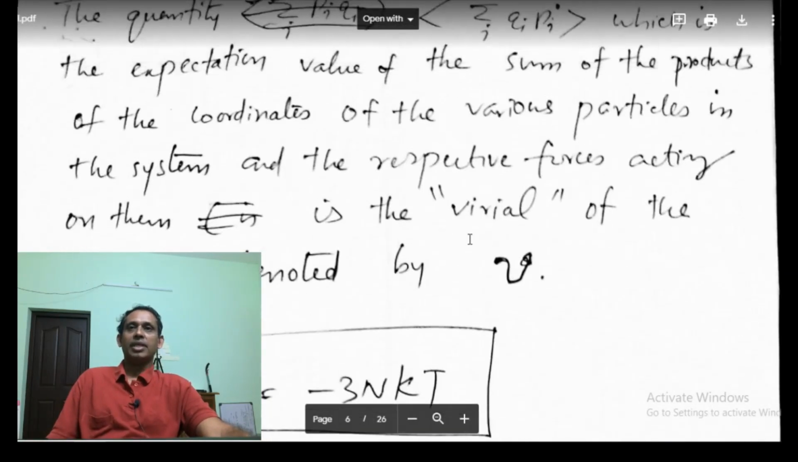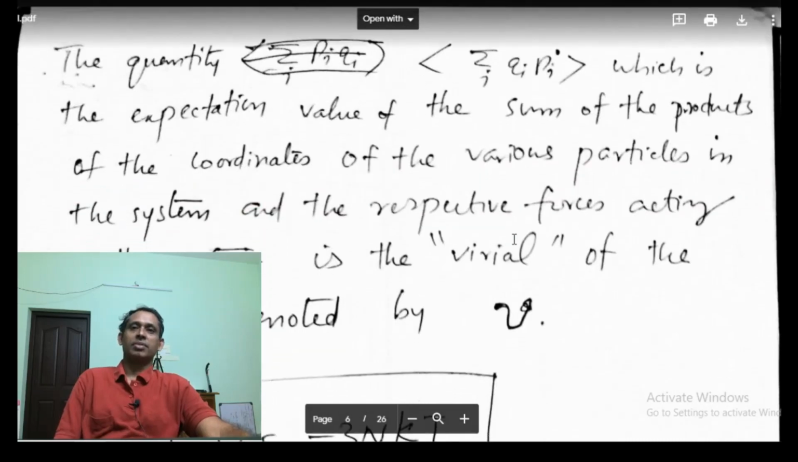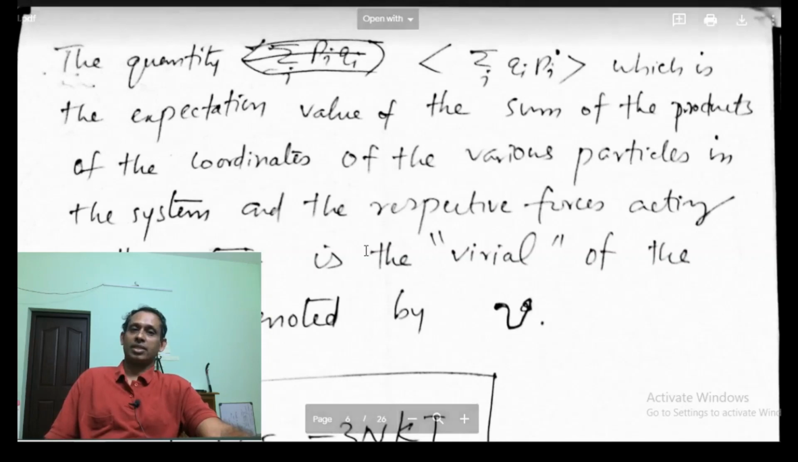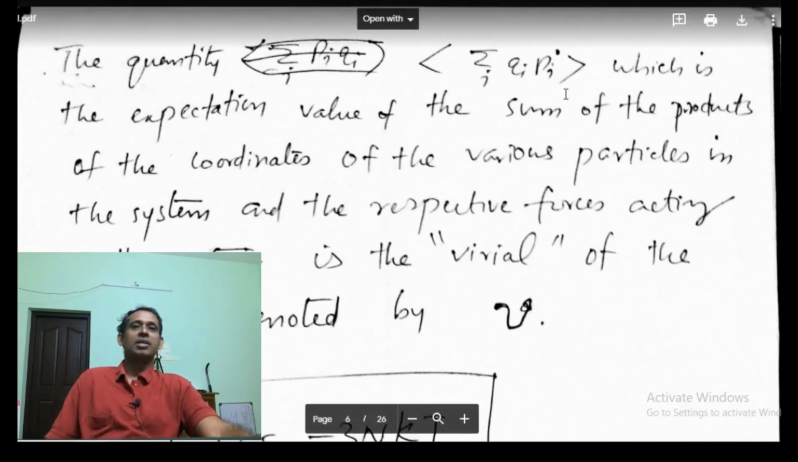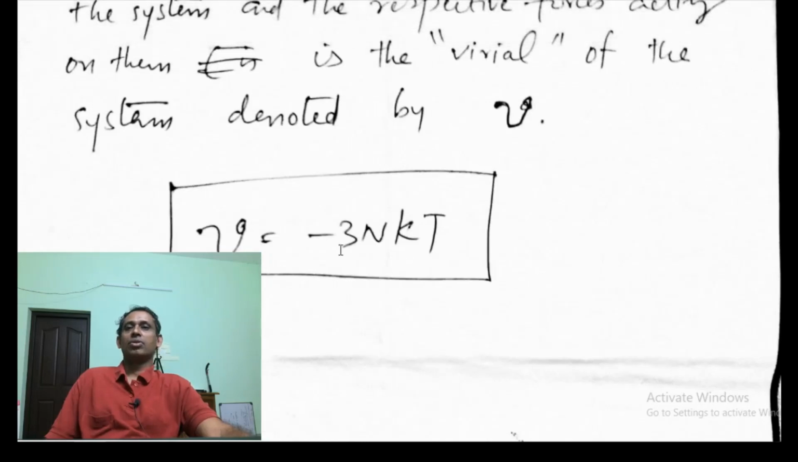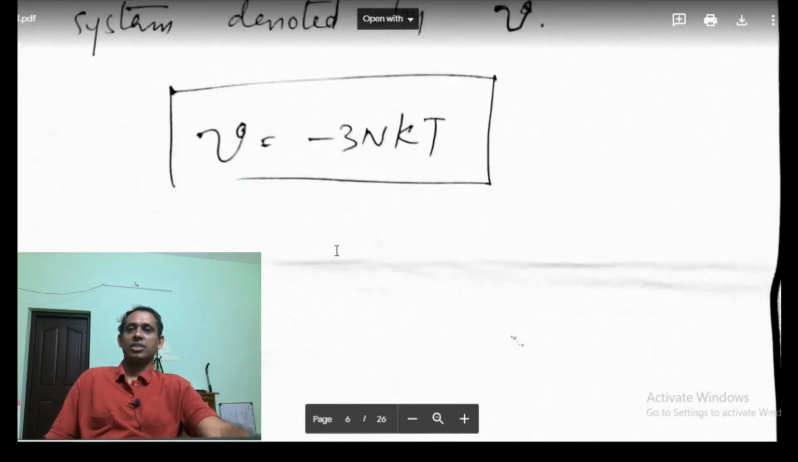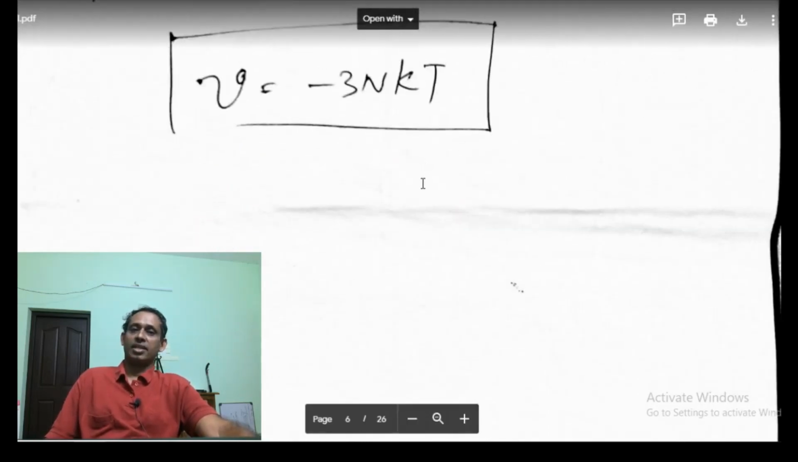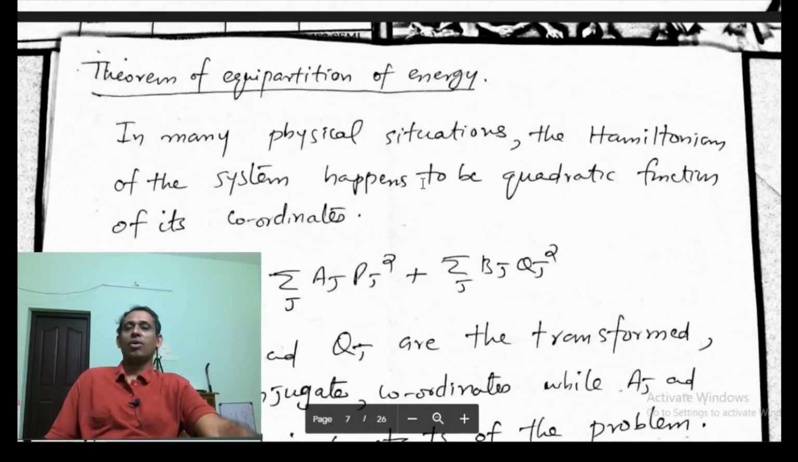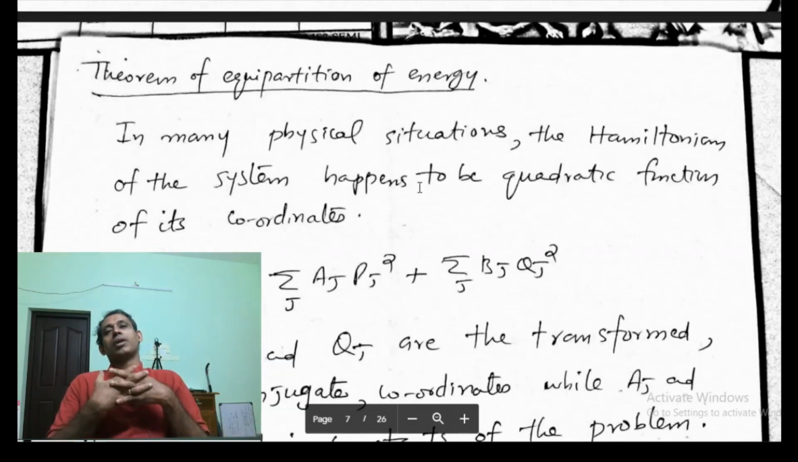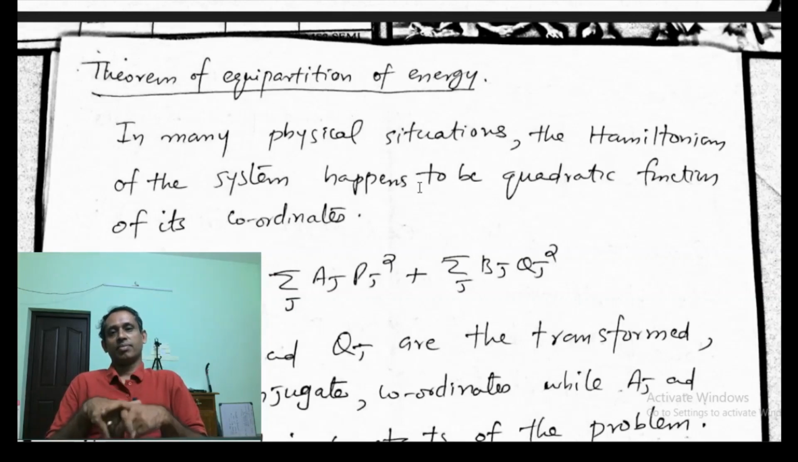The virial is the expectation value of the sum of the products of the coordinates of various particles and the respective forces acting on them. Pi dot, rate of change of momentum, force. So this is called the virial of the system, which is equal to minus 3NkT. Now we have the theorem of equipartition of energy.